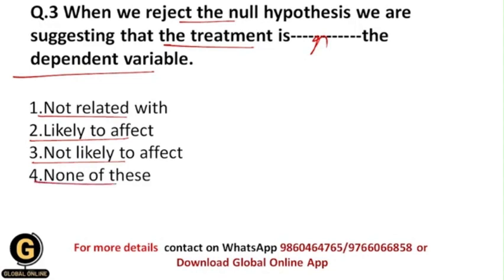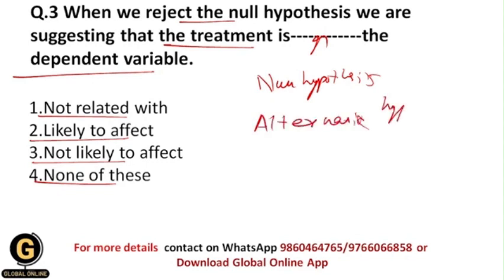So basically students, there are two basic types of hypothesis in whole research process, and those are null hypothesis, okay, that I have given the definition for earlier in this video, and the other one is alternative hypothesis, okay, which is also called as the research hypothesis.